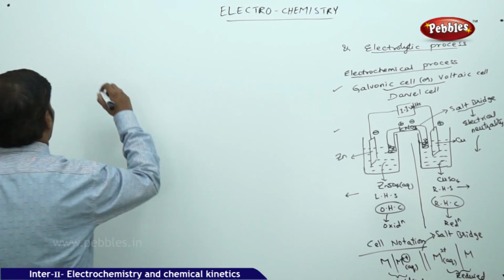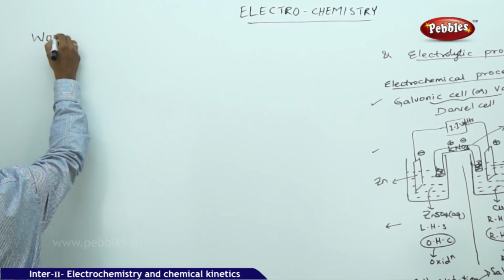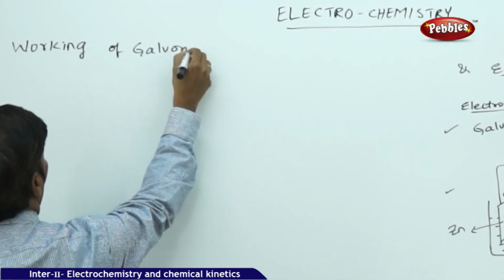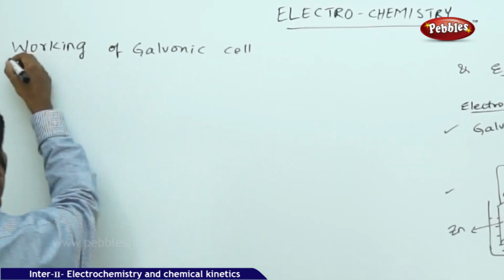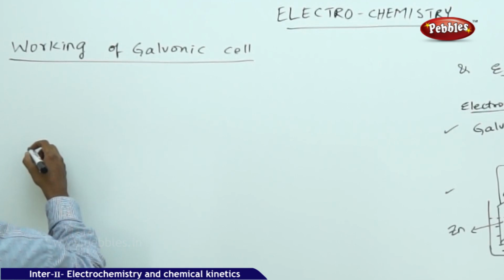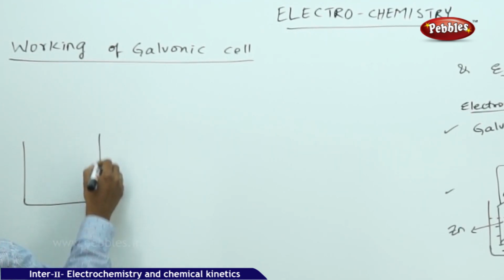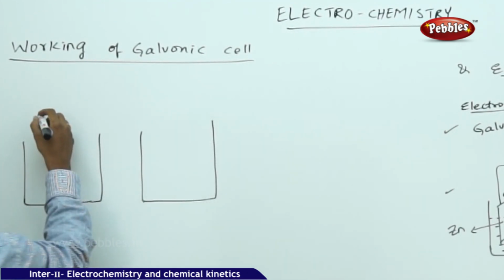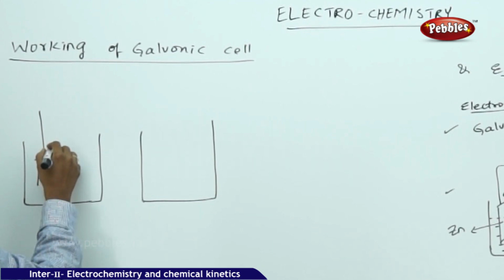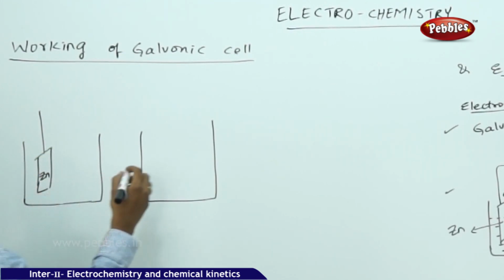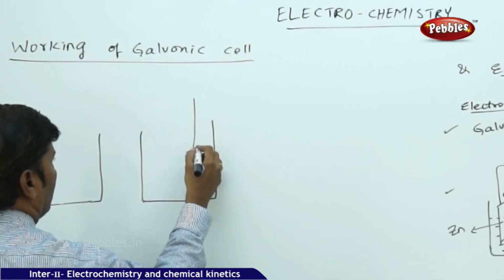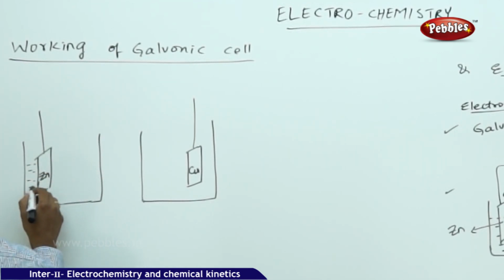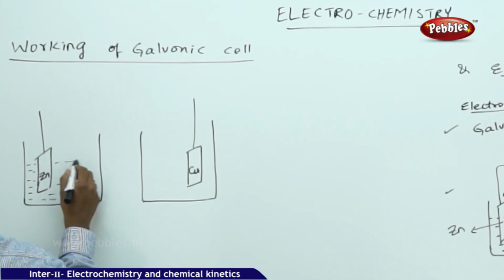So for the galvanic cell, let us continue the discussion like this. Working of the galvanic cell. Take the two half cells, the first half cell and the second half cell. Here you place a zinc electrode, and here a copper electrode, and here you fill in the zinc sulfate solution.